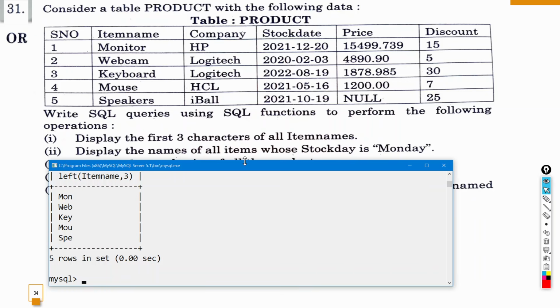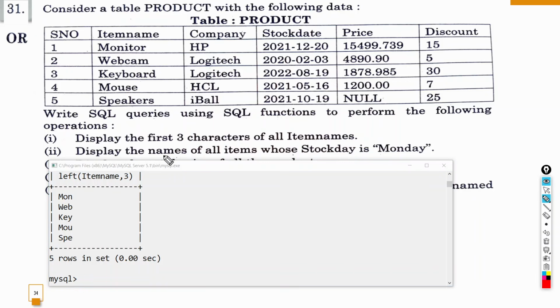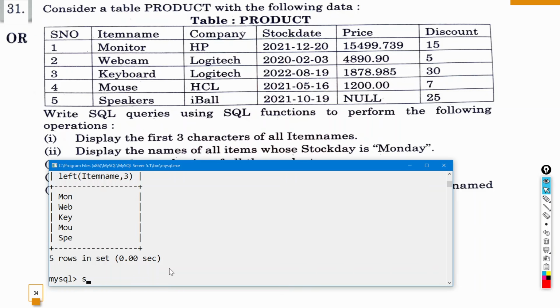is display the name of all items whose stock day is Monday. तो हमें display the names, सिर्फ हमें नाम दिखाना है. ये चीज़ ध्यान रखनी होती है जब भी हम कमांड लिखते हैं. So we only have to display name. Name means we only have to display item name. बाकी और कुछ नहीं शो करना है. So in that case, what we will do is we will write select item name from table name, that is product, and then after that we'll put a where, क्योंकि यहाँ पे जिसका stock day Monday है. अब मंडे इसमें से कैसे फेच करेंगे?